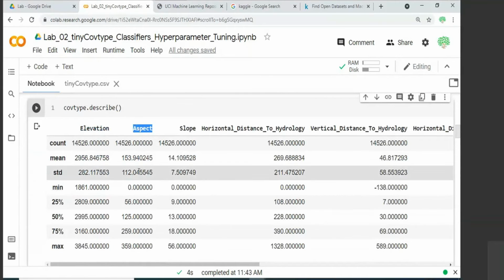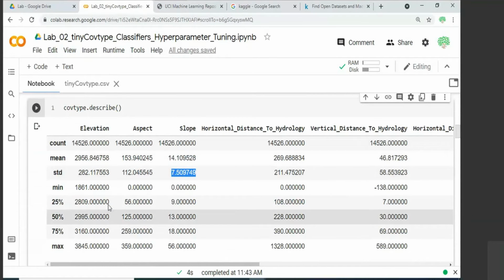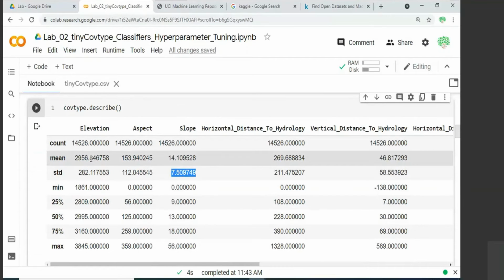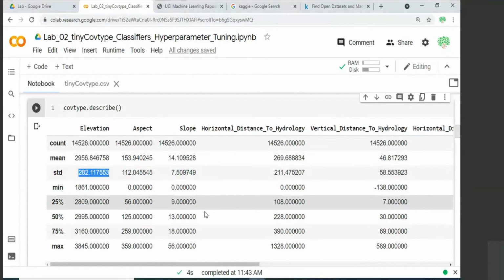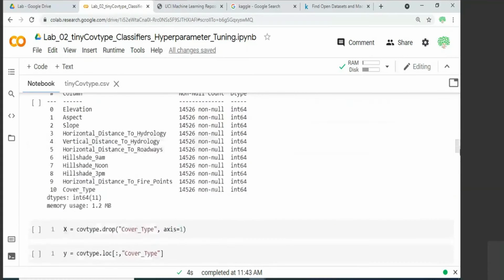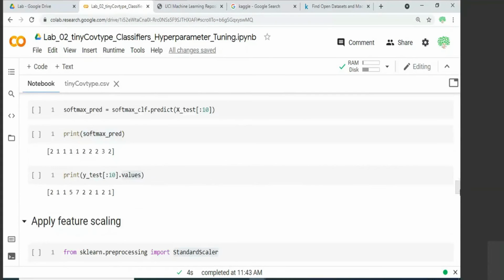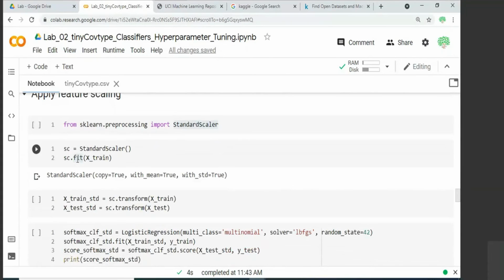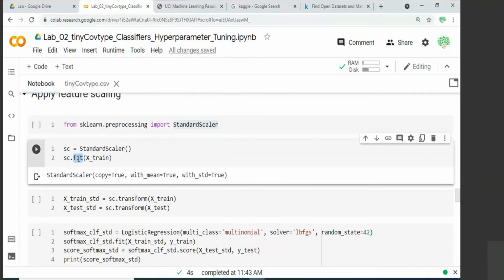Corresponding to the aspect, there is a mean and standard deviation. For slope, there is a mean and standard deviation. So for every attribute, that fit function will estimate the mean and standard deviation. That's what the fit function does there. Once that is done, it will internally store it.